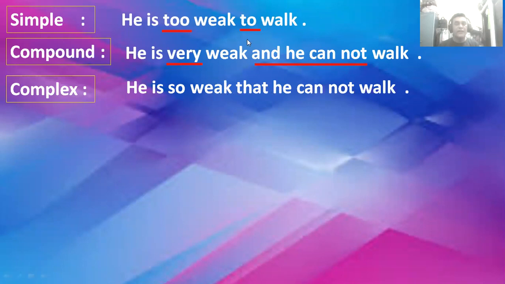For "and" and for "to", we have to put here "that". But in a complex sentence, we have to put two subjects for the same subject. Okay? Here is he, here is he. Because this is present tense, we put "can". If there were past tense, we would put "couldn't". As it is present tense, so this is "cannot" in the negative sense. So: he is so weak that he cannot work. Yes, cannot work.